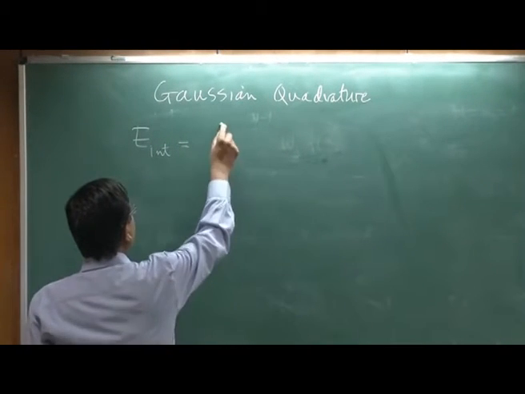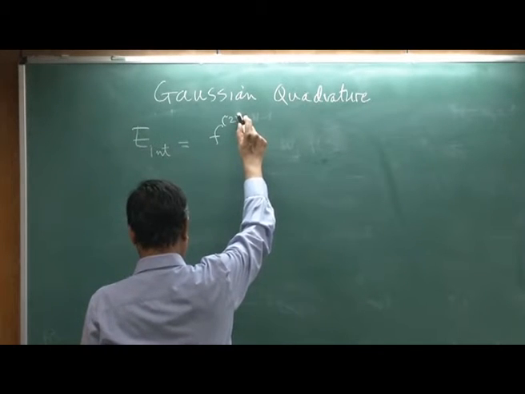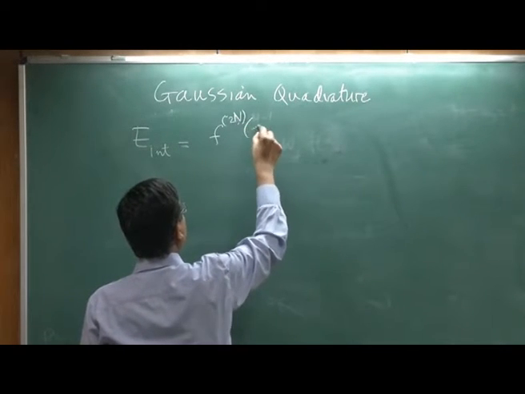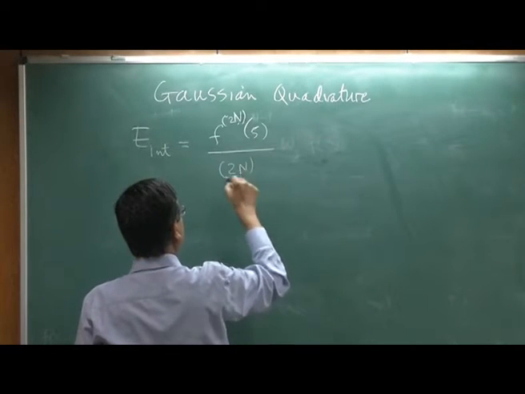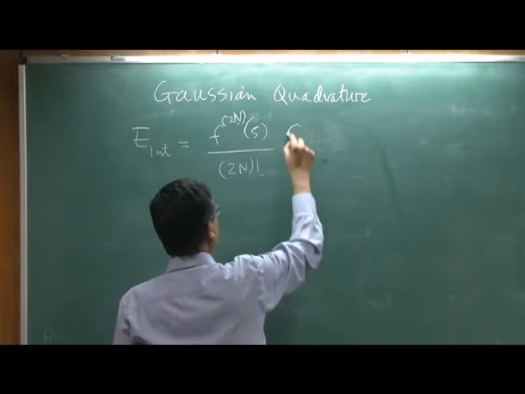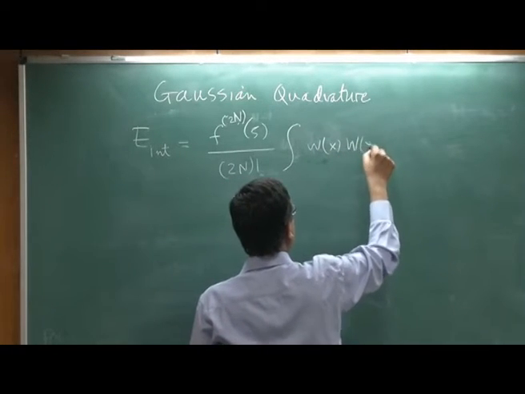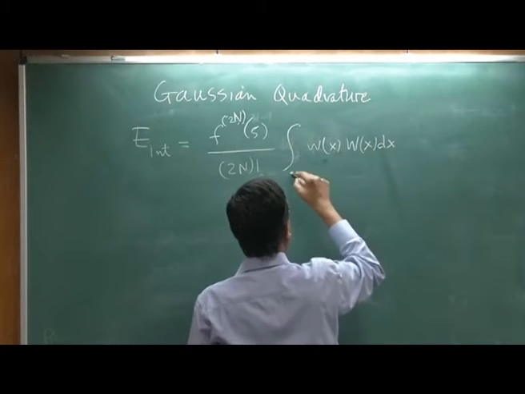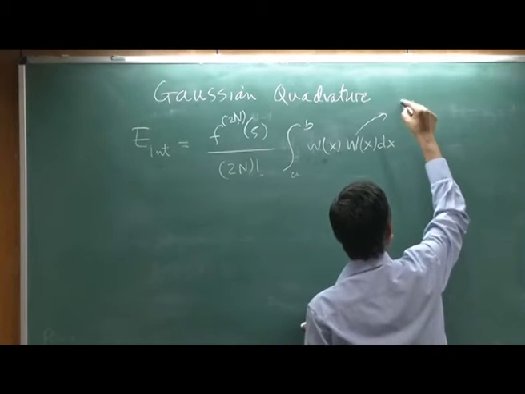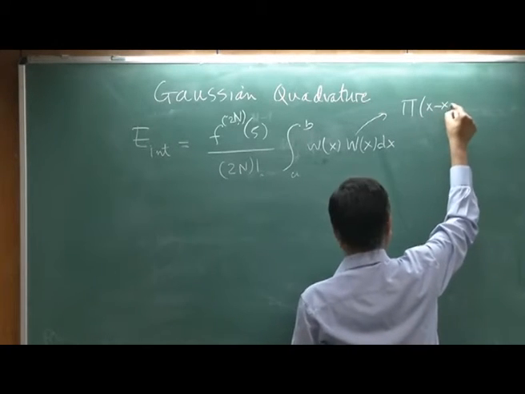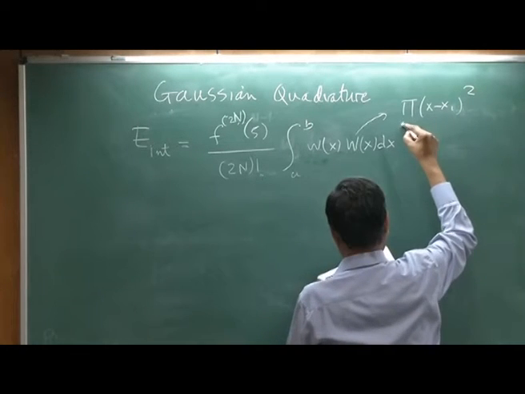The error formula is 2 capital N, and this one is the product of x minus xj, whole square.